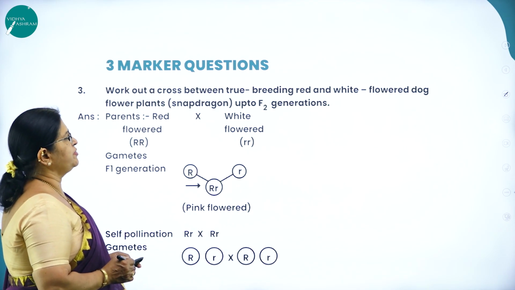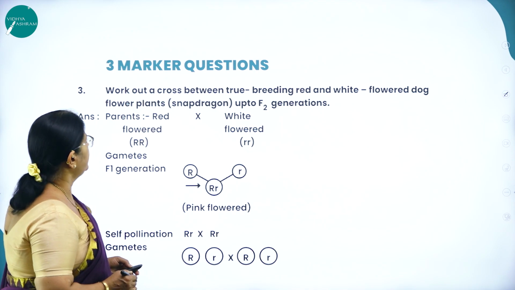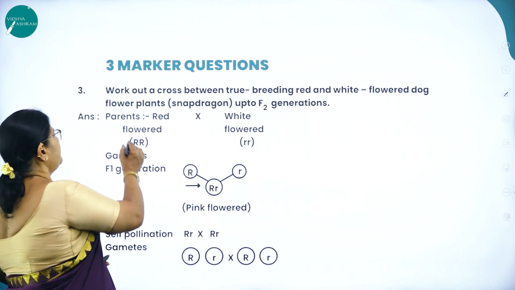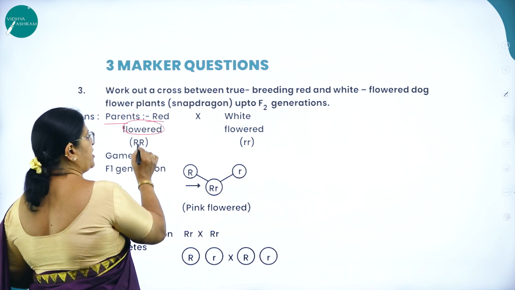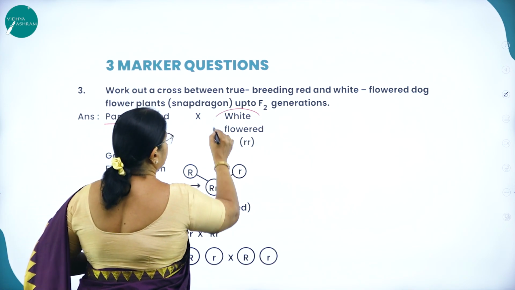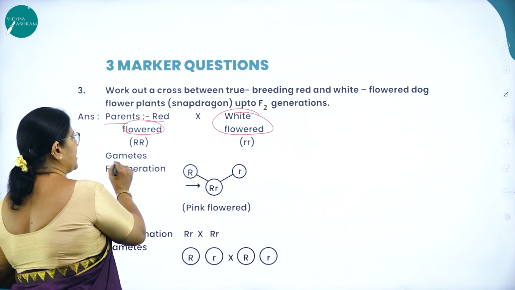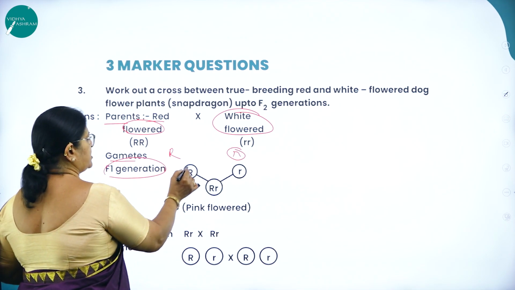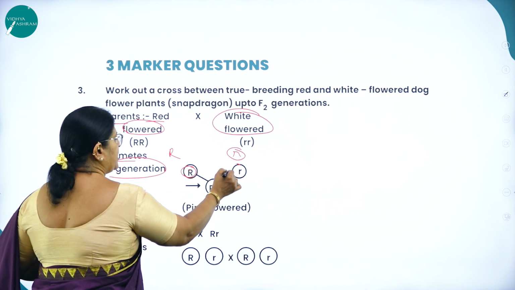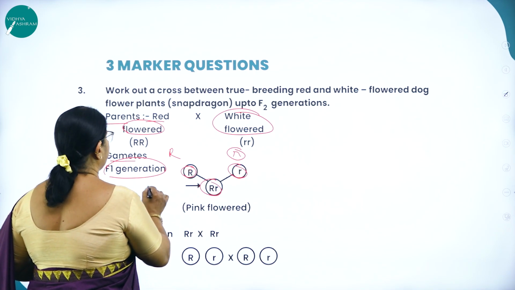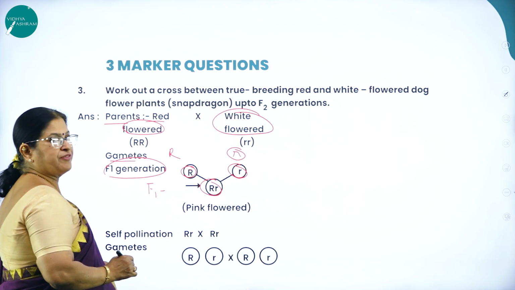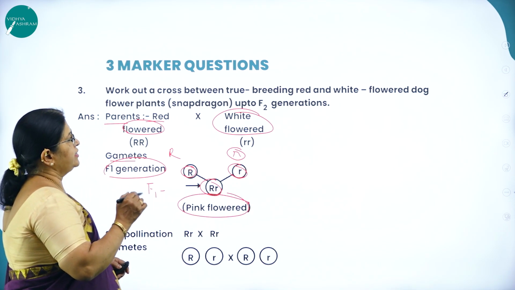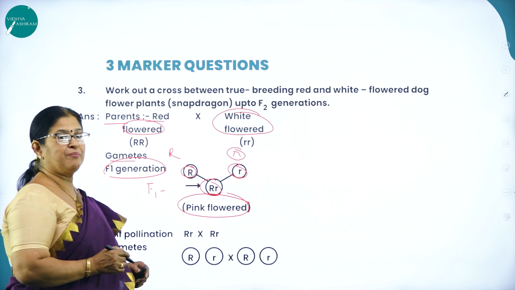Then work out a cross between true breeding red and white flowered dog flower plant, that is snapdragon, up to F2 generation. So when we take the parents, that is red flowered plant is crossed with a white flowered plant. So what will be the gametes? Capital R, small r. So what will be the F1 progeny? F1, the first filial generation, will be pink flowered. So this is an example for incomplete dominance.